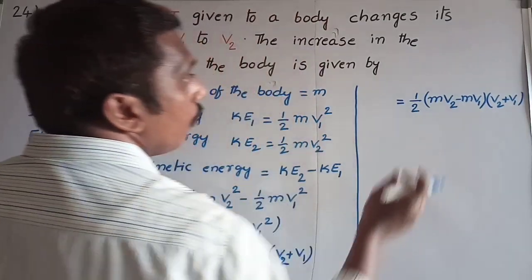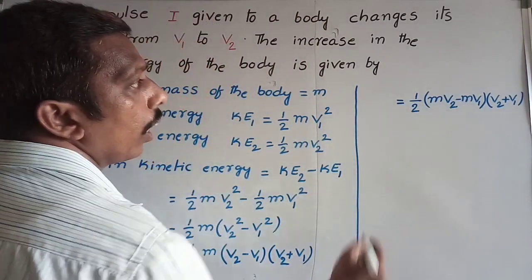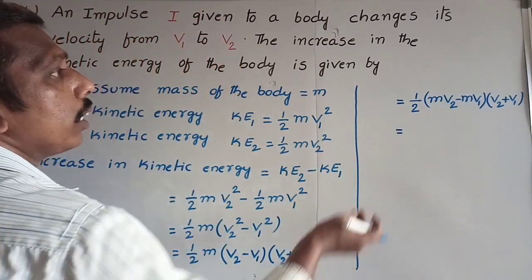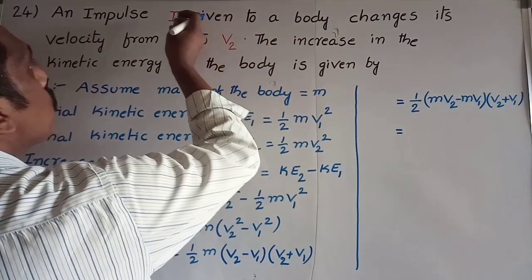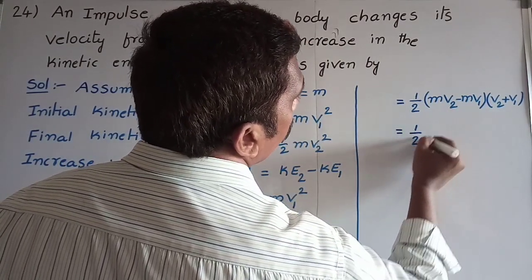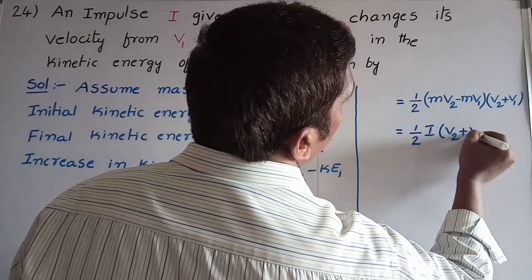In this, m v2 minus m v1 is final momentum minus initial momentum, which is equal to change in momentum. Change in momentum is called impulse. So instead of this, we can write I into (v1 plus v2), or (v2 plus v1).